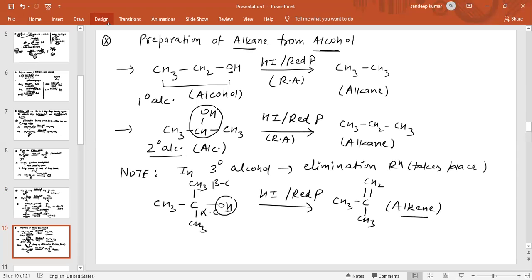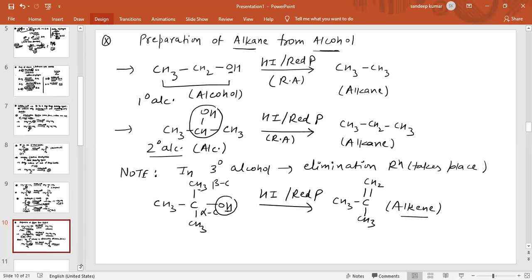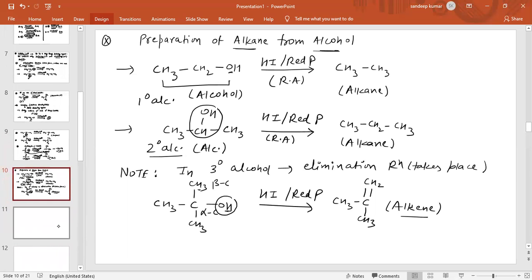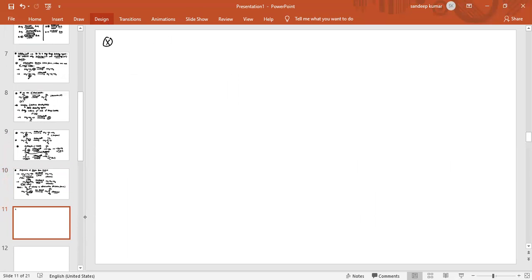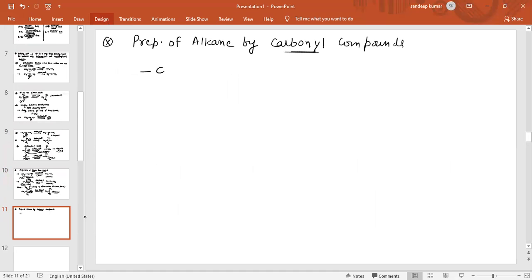Now, next we are going to discuss the preparation of alkane from carbonyl compounds. What are carbonyl compounds? You people are familiar with the carbonyl group. C double bond O is basically the carbonyl group.